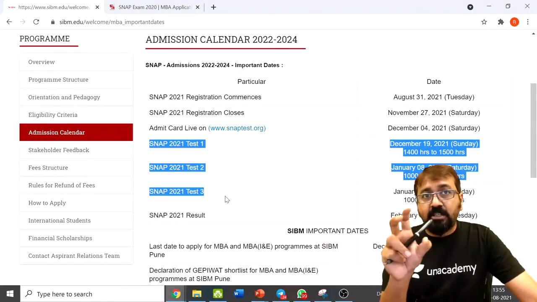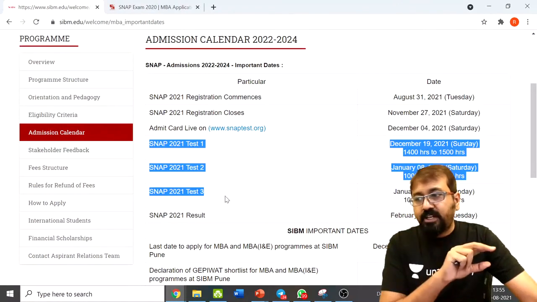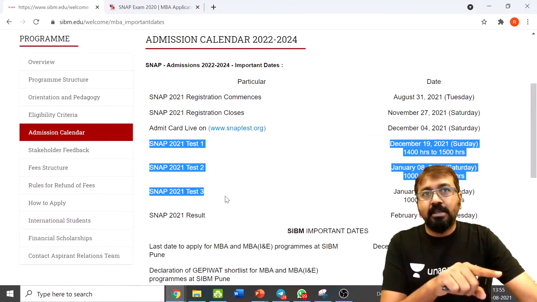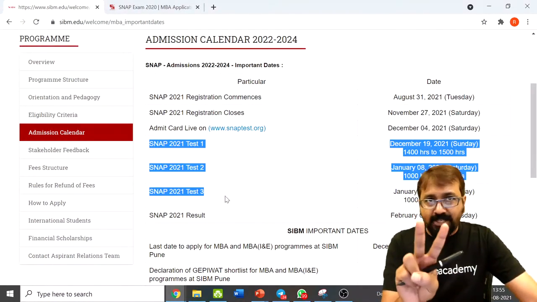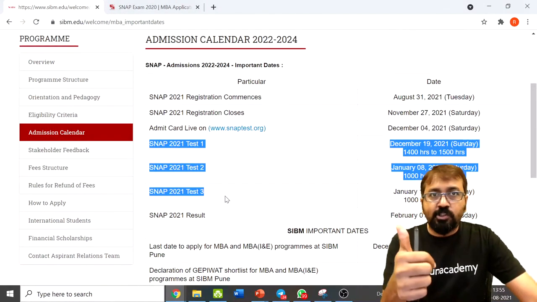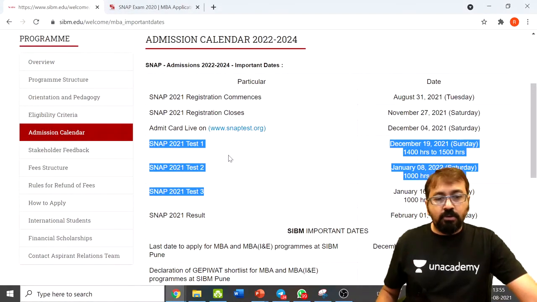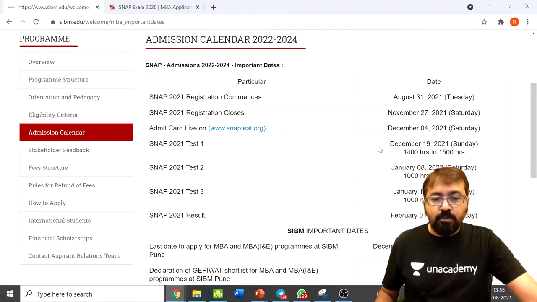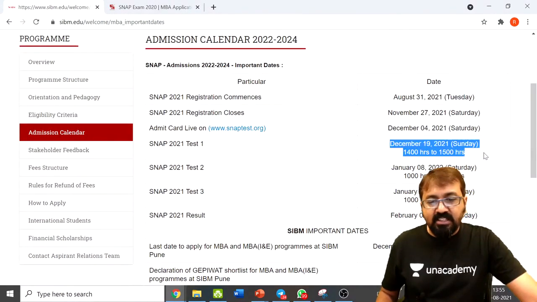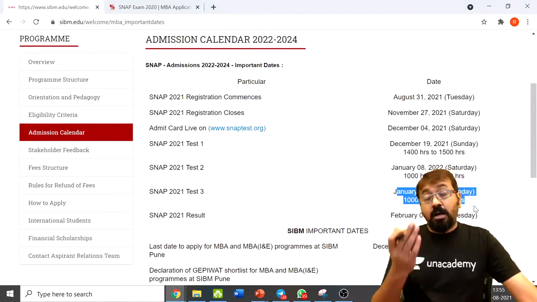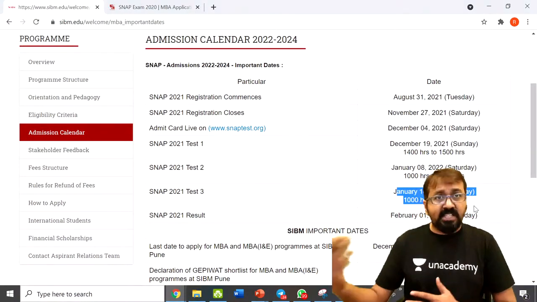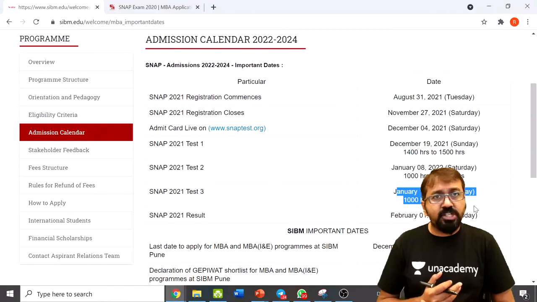Because the paper pattern varies and the level of difficulty also varied a bit. So please do not commit the same mistake. Make sure that you are taking it twice. Suggested slots are the first slot and the last slot. So my recommendation will be to take one exam on December 19th and another one on January 16th. Unless some other exam date is clashing with that, then you can book January 8 also.